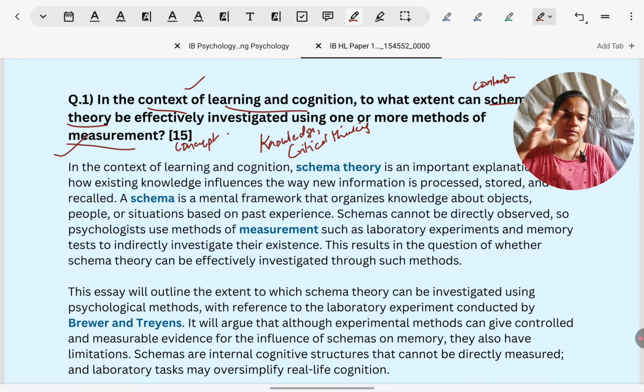Knowledge is going to be about broadly what is learning and cognition, what schema theory is, and an example of schema theory, which is typically a study. In my previous lessons also I have explained for examples, do take studies. Though it is not made compulsory by the IB, knowing a research study, at least one study under each content topic, is the best way of going about writing SAQs and DRQs. So in your mind, you can think of under the knowledge, which study am I going to take for schema theory? Ideally, you should have prepared one study.